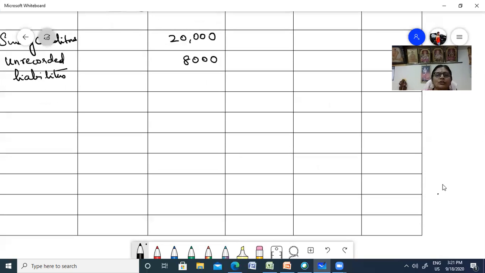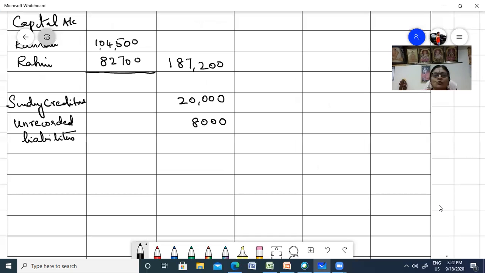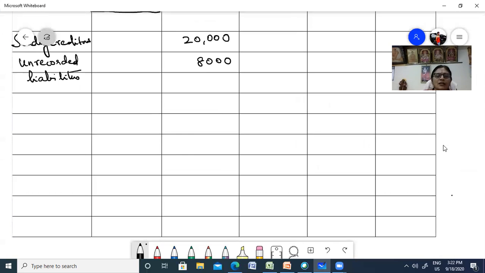Here you can write the total. What is the total you're getting? 2,07,000 plus 8,200. So the total is 2,15,200. Right. 2,15,200. Now let us do our asset side.